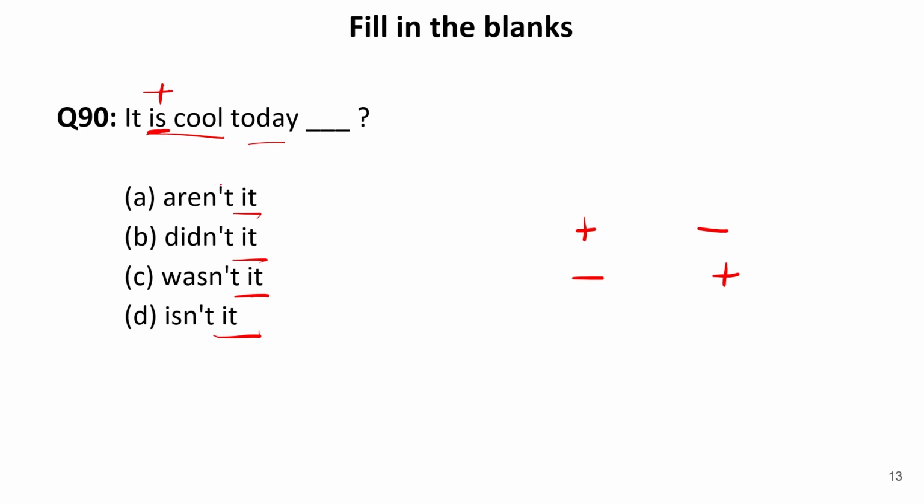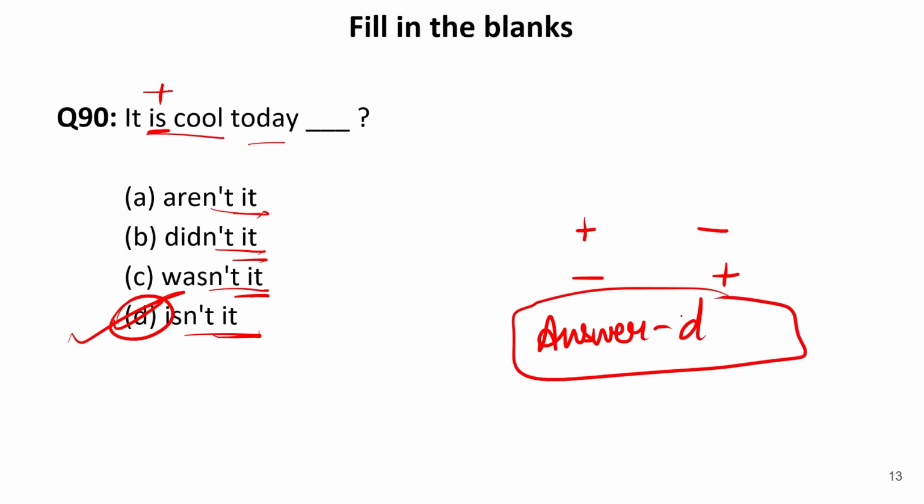Now, let us see in the options. Aren't it, didn't it, wasn't it, isn't it? Of course, the correct answer is D, that is, isn't it. So, our answer is D. This is very, very simple. In the question tag, we use the helping verb as it is given in the statement. The same helping verb will be taken into the question tag. Now, let us move to the next one.